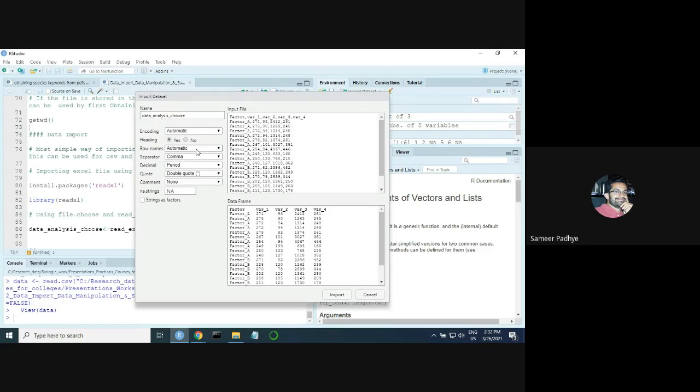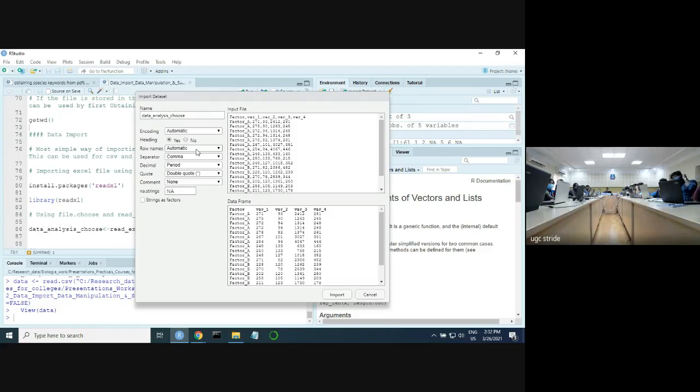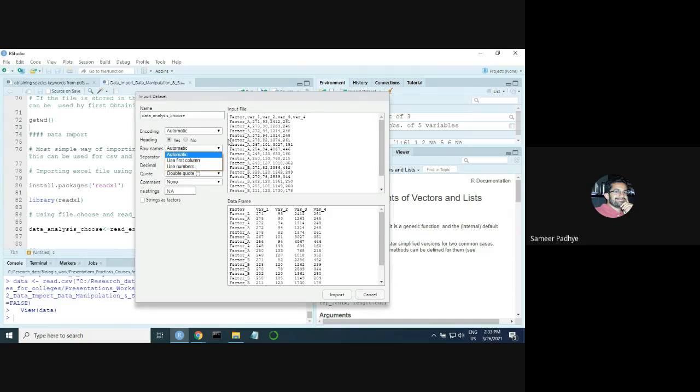Similarly, if your data has row names, you can tell it that the first column holds your row names. In our case, we don't have row names, so we don't do anything. But if you have row names, you can select the use first column option.